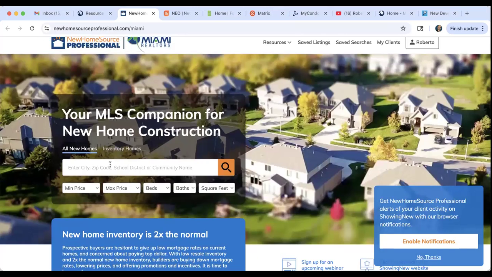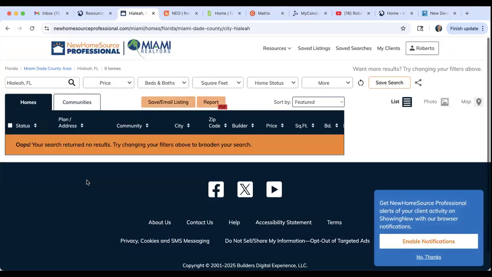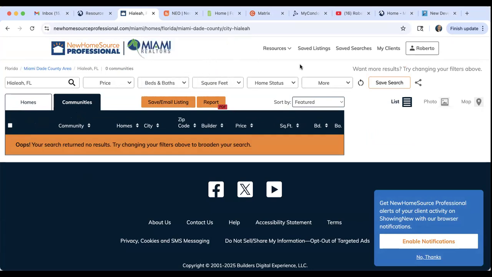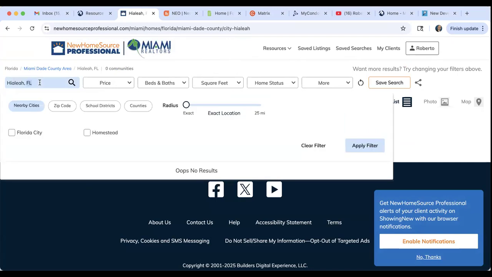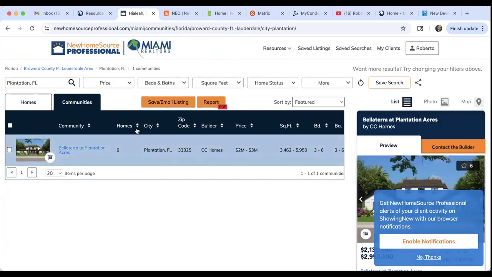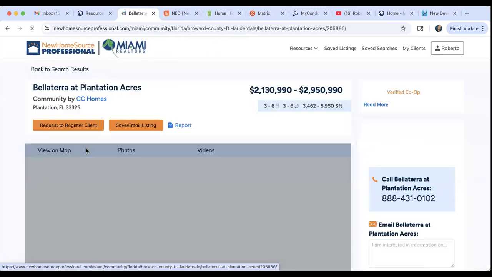So let's say you want to find projects in Hialeah, right? Let's go to Hialeah and let's see if there's any projects going on in Hialeah. You got homes, you got communities, and you got no results, all right? So nothing in Hialeah right now. How about Plantation, Florida? So in Plantation, there is a community right now inside of New Home Source Professional, and it's this one here.